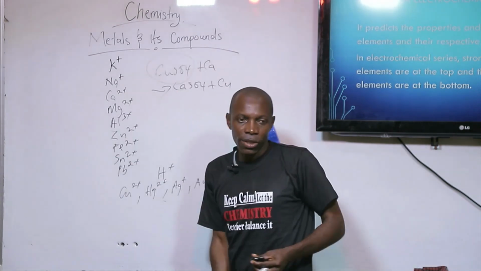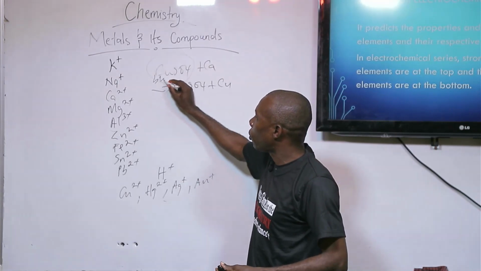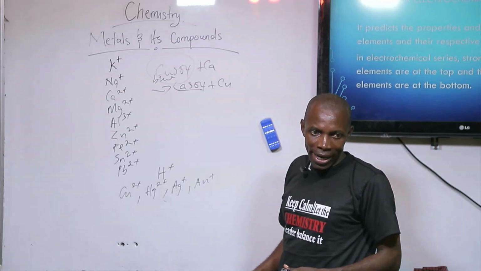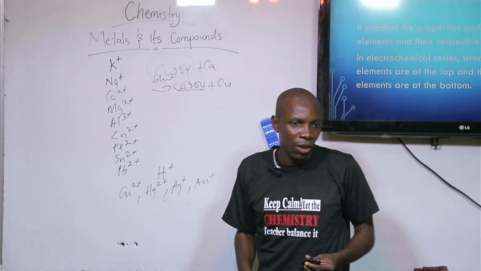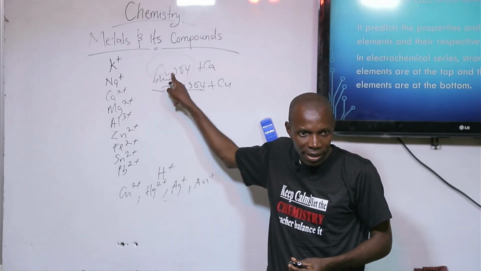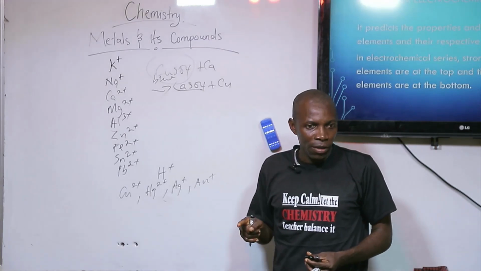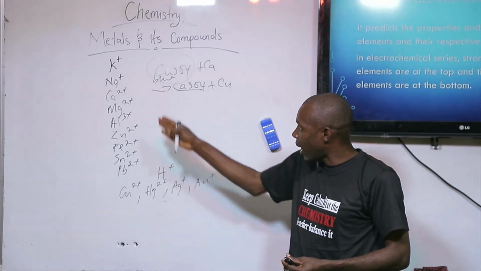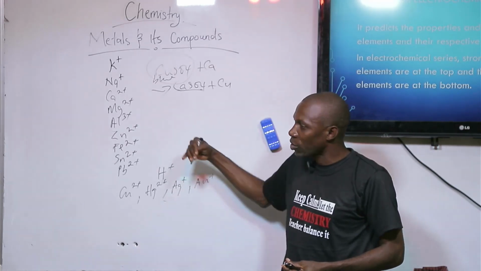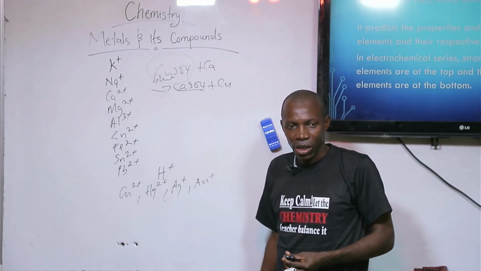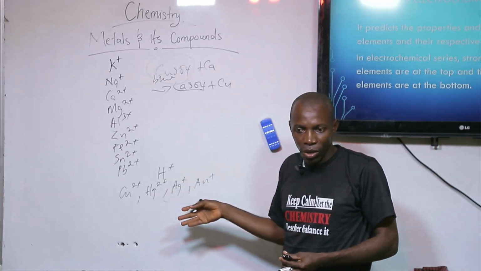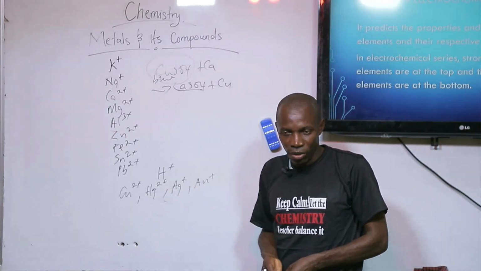If this salt has a blue color in the solution, and this one is white, you are going to see that this blue color will turn white, because calcium has displaced copper from the solution of its salt. That is how the activity series will predict. So with the activity series, we are going to see a lot of reactions where metals will displace others according to their position in the activity series.